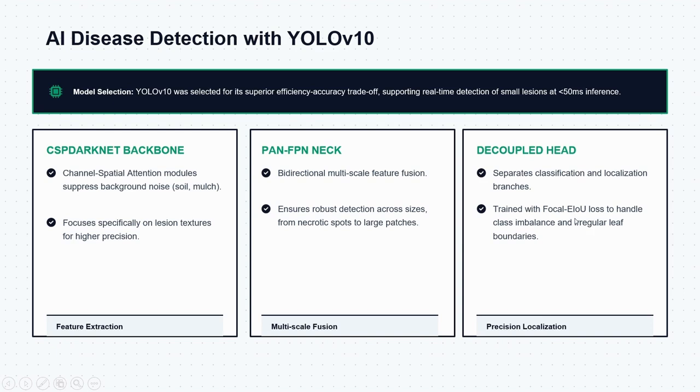The model is designed for early anomaly detection. It flags that something is wrong. Then the next component gives the detailed explanation.